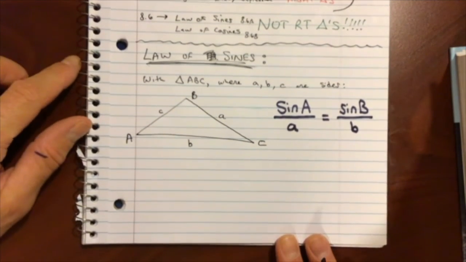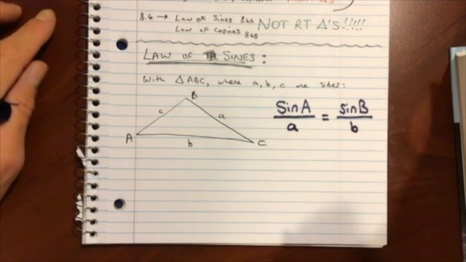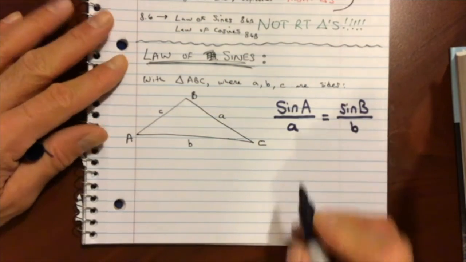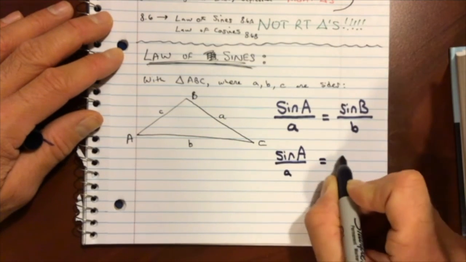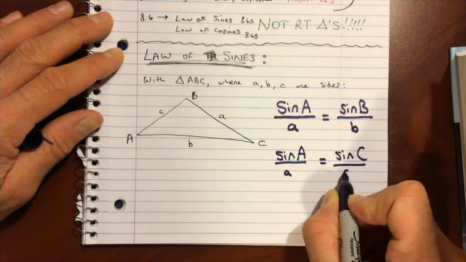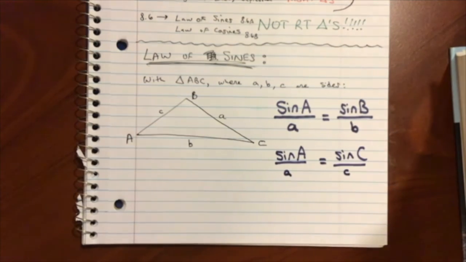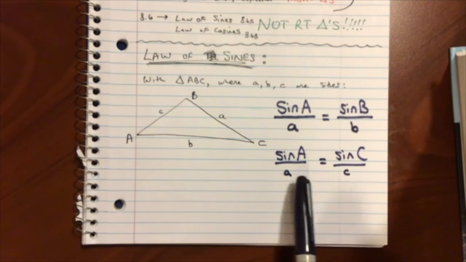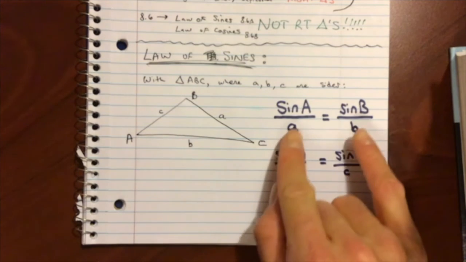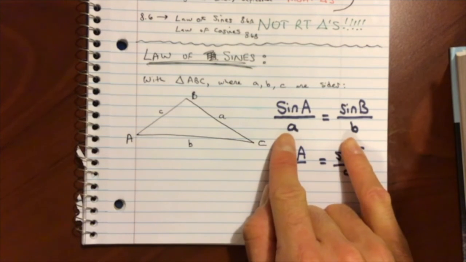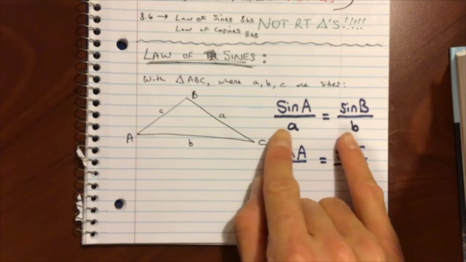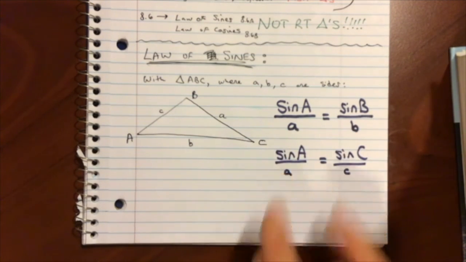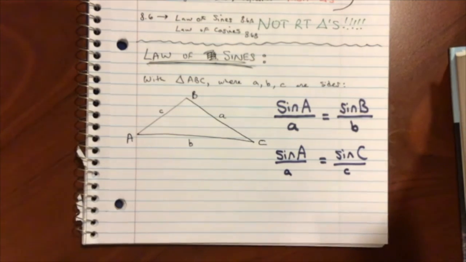I'm going to show you how it works in just a sec, but that is the law of sines. That's the first equation. Here's the second one. Yeah, you thought there was just one. The sine of big A all over little a equals the sine of big C all over little c. That's the second law of sines equation. And really, they are the same thing. The first equation is just working with A's and B's. Second equation is working with A's and C's. Notice how we left the C's out. Notice how we left the B's out. There really is one more equation.